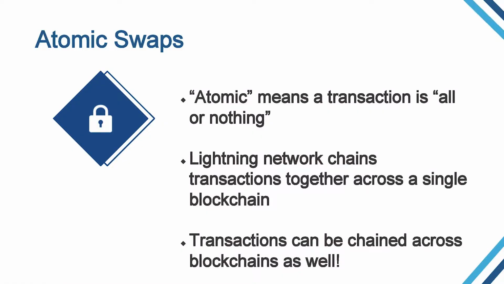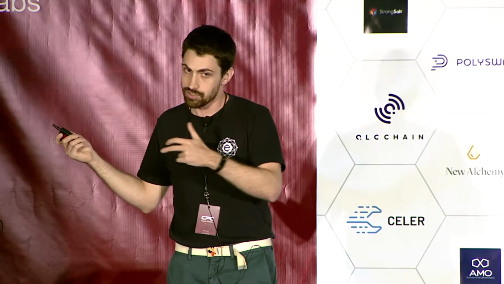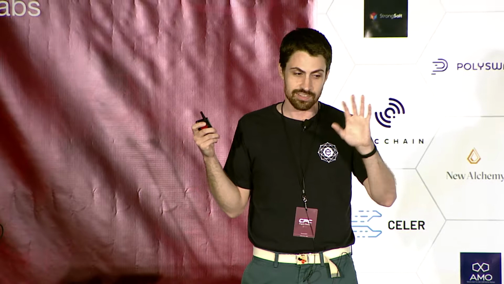Atomic swaps. What does the atomic mean? It means that a transaction is all or nothing. Every part of the transaction happens or none of it happens. Lightning Network, as I said, chains transactions across a single blockchain such that if A wants to pay C through B, we can make the payment from A to B contingent on the payment from B to C. But these transactions can also be chained across blockchains. You can have two entirely different blockchains and still make payments between the two contingent on each other.